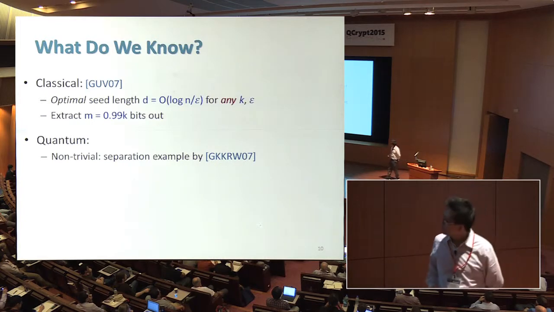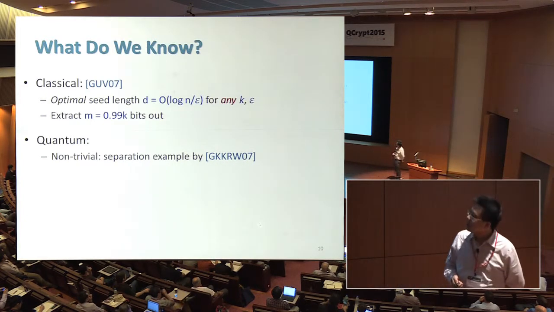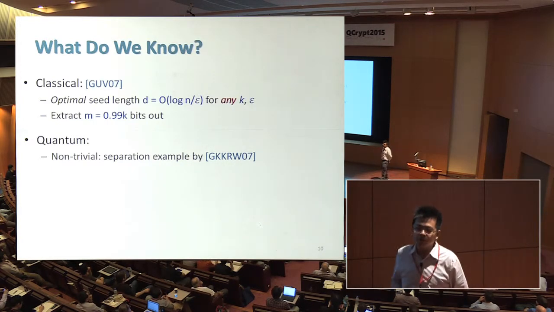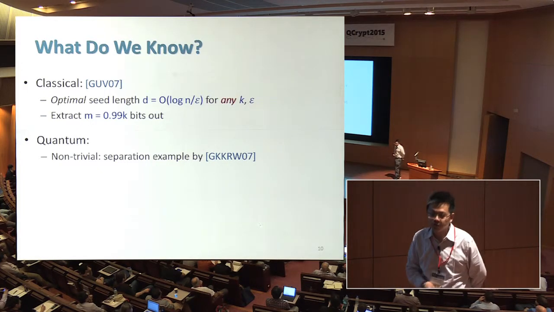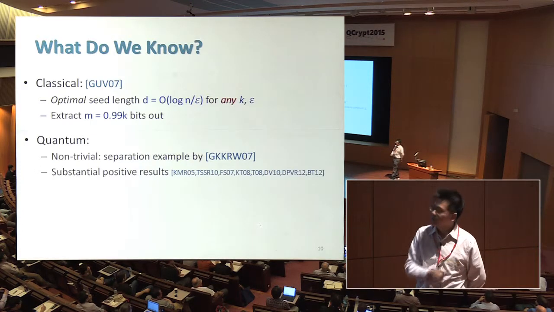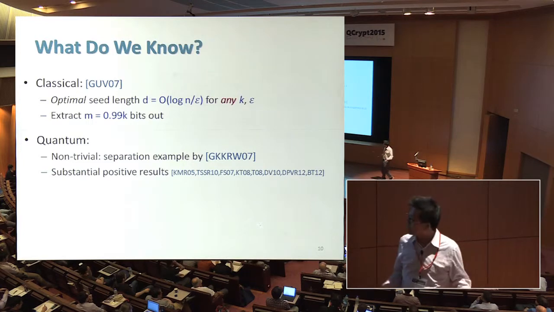First, it's non-trivial. A very nice counterexample is shown by Gavinsky et al. They show a specific classical randomness extractor that is not quantum proof. So this is a non-trivial notion, but people have done substantial work showing that several existing classical constructions are actually quantum proof.